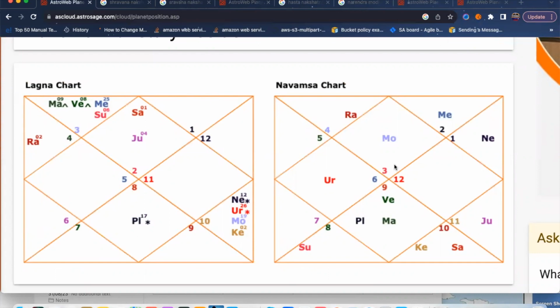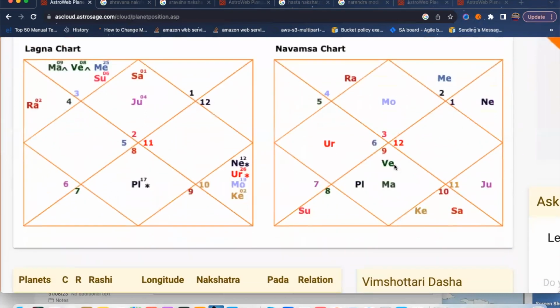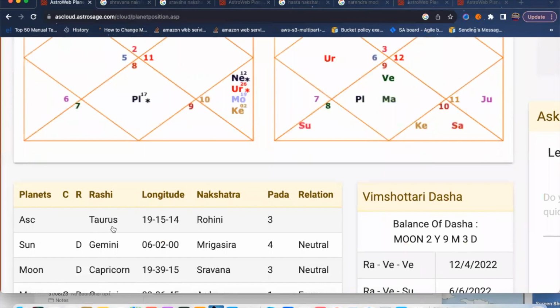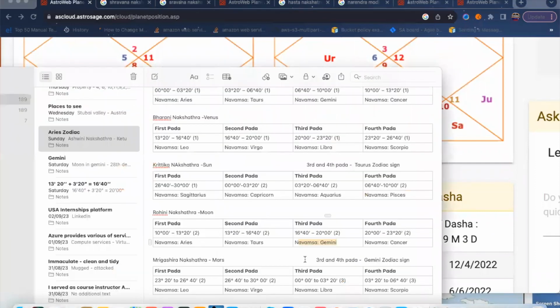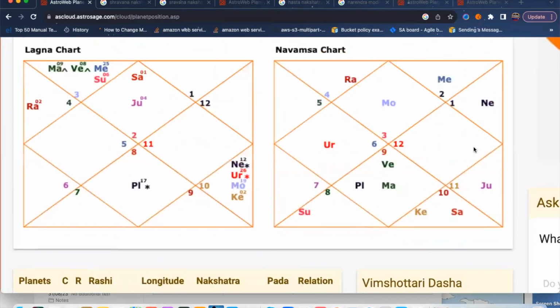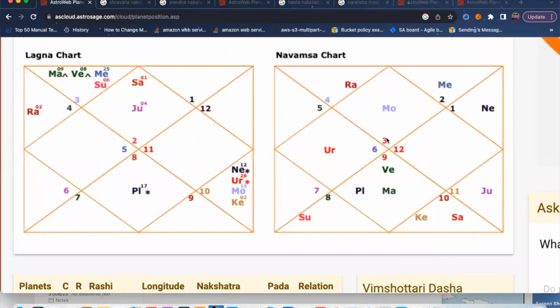First, you need to go to the Astrosage website, log in, and check the ascendant Rashi and its nakshatra and pada. Then check what range Rohini nakshatra covers in which pada, and which Navamsha that pada belongs to. Generally, Rohini Nakshatra's third pada belongs to Gemini Navamsha. So that's why this person is in the Gemini Navamsha ascendant, like that.